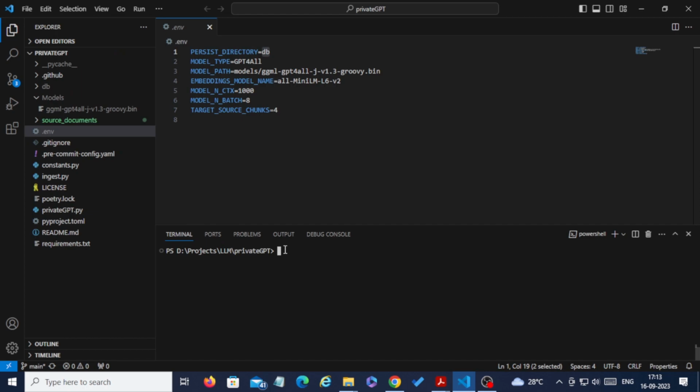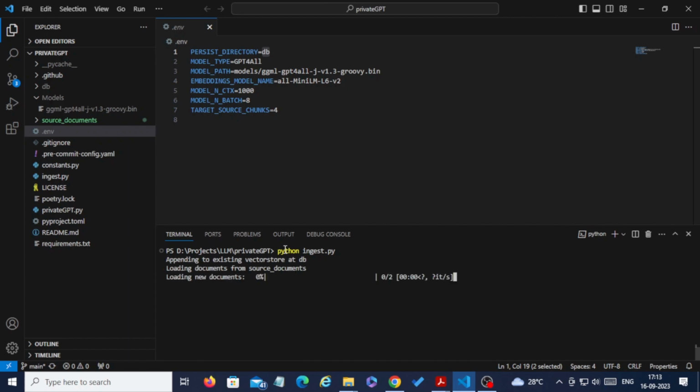Now just enter the command python ingest.py and press enter. This command will load our local documents into the model.